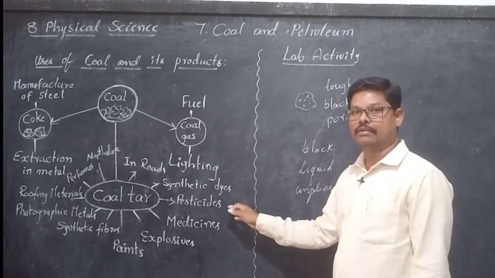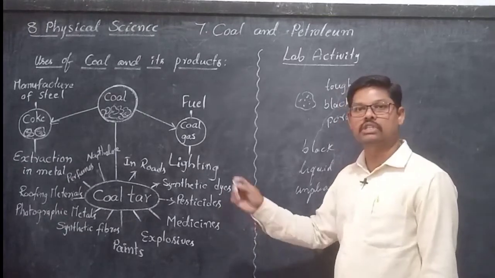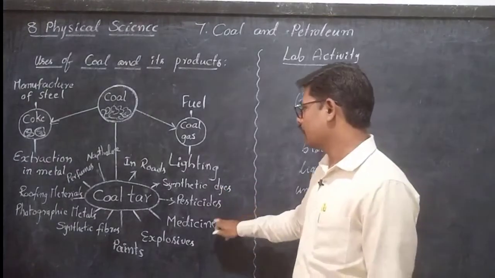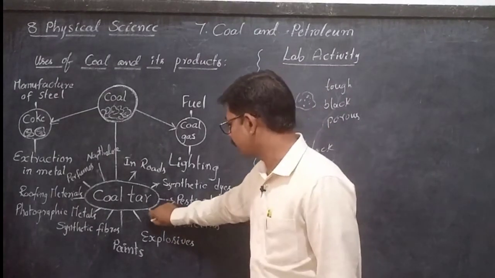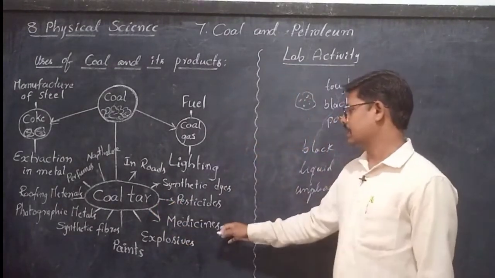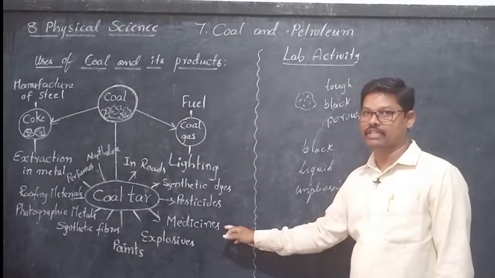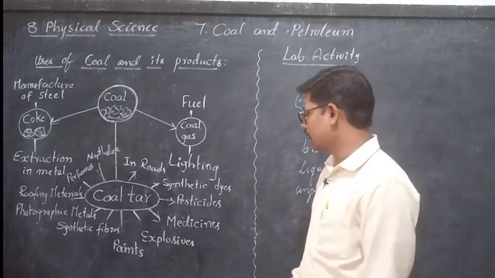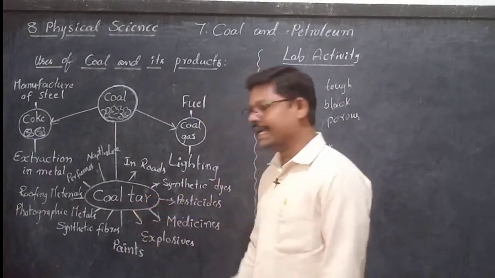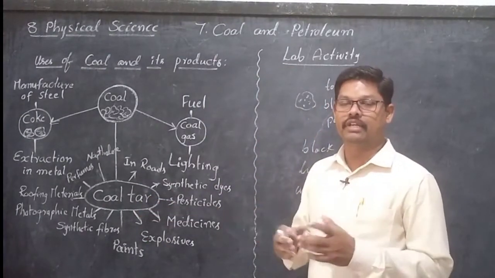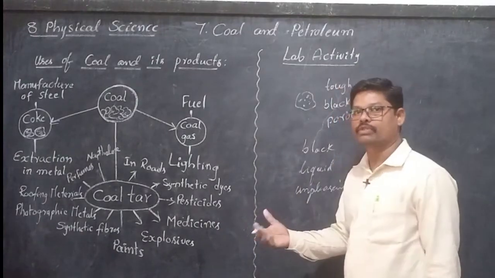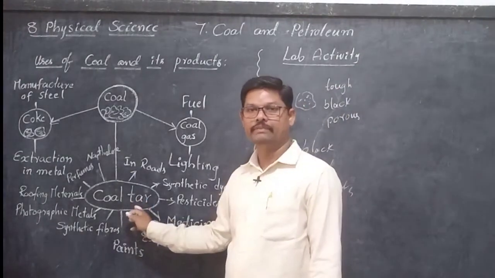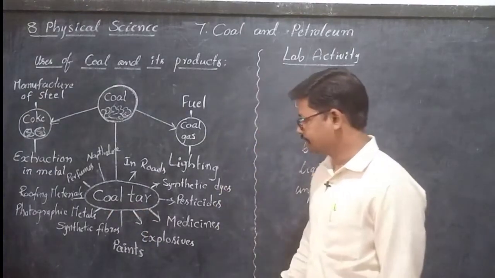Pesticides are the substances which are used to kill pests, moths, etc. in the fields. And in medicines also, in medical use also, coal tar is a starting material. For different medicines you can use this coal tar. And explosives, like bombs, etc. In explosives also, coal tar is a starting material.